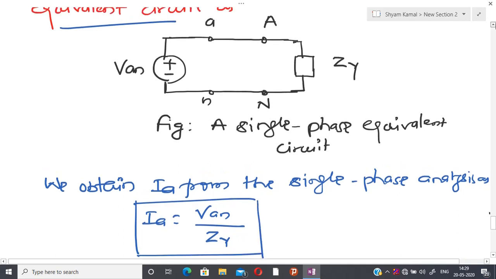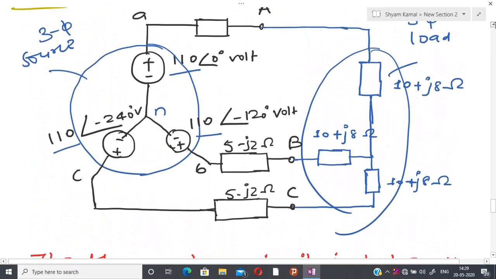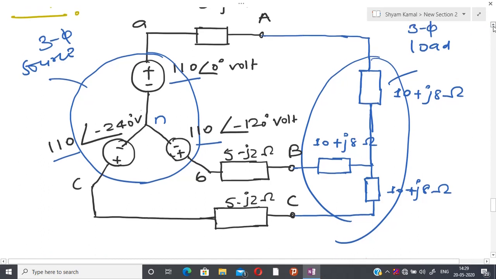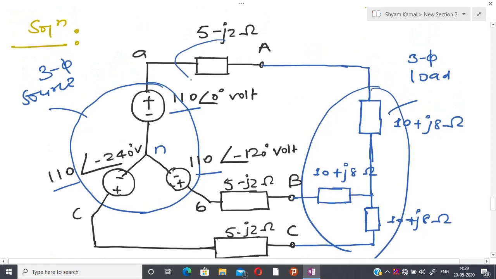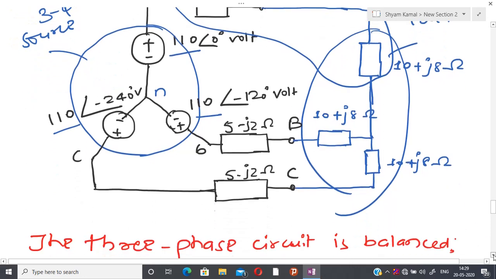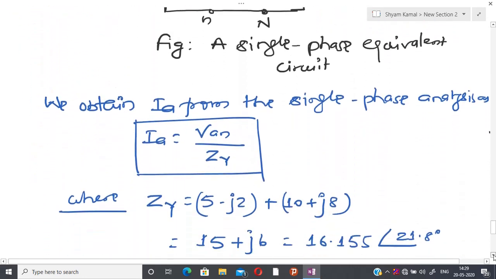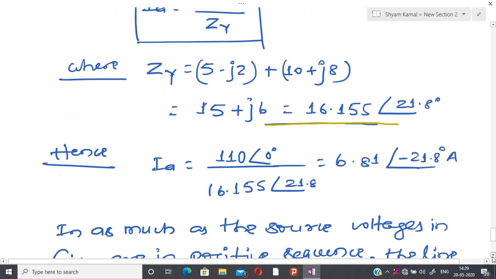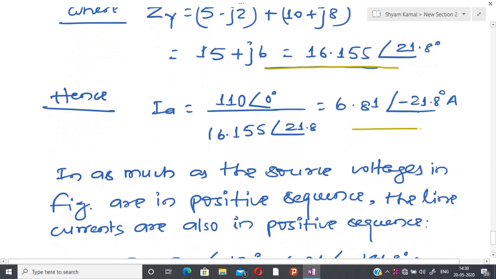If you see this, VAN is 110, and ZY is the series connection of these two impedances, so I have to just add the two resistances together. The lumped resistance has this value, and by manipulating the complex numbers I am able to get IA.